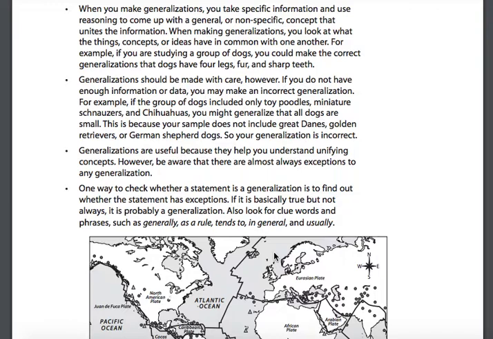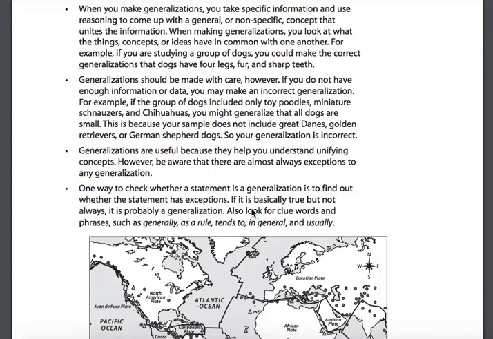This example says that your generalization could be wrong if you're only looking at a specific sample of information. Generalizations are useful because they help you understand unifying concepts. They help you put things together and see commonality. However, be aware that there are almost always exceptions to generalizations. Just because you make a generalization doesn't mean that it is 100% concrete correct. One way to check whether a statement is a generalization is to find out whether the statement has exceptions. If it is basically true, but not always, it is probably a generalization.